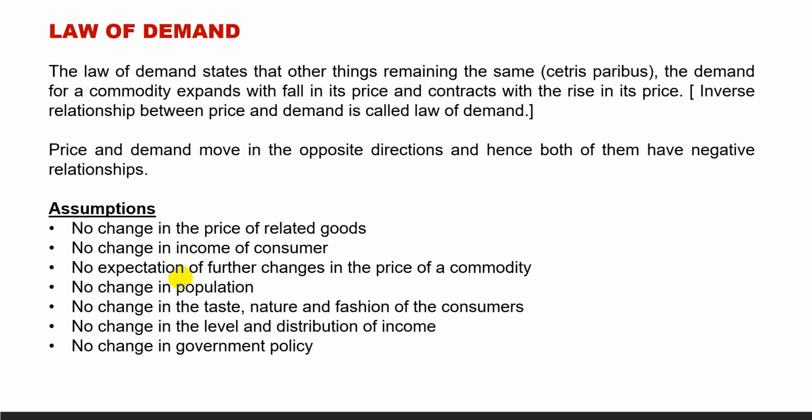Price and demand move in opposite directions. That is, when price rises, quantity demanded falls, and when price falls, quantity demanded rises. Hence, both of them, price and quantity demanded, have a negative relationship.